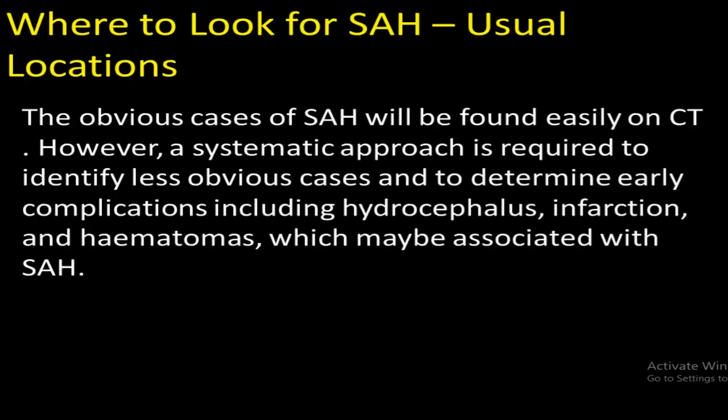Where to look for subarachnoid hemorrhage? I mean the usual locations. The obvious cases of subarachnoid hemorrhage will be found easily on CT. However, a systematic approach is required to identify less obvious cases and to determine early complications, including hydrocephalus, infarction, and hematomas, which may be associated with subarachnoid hemorrhage.